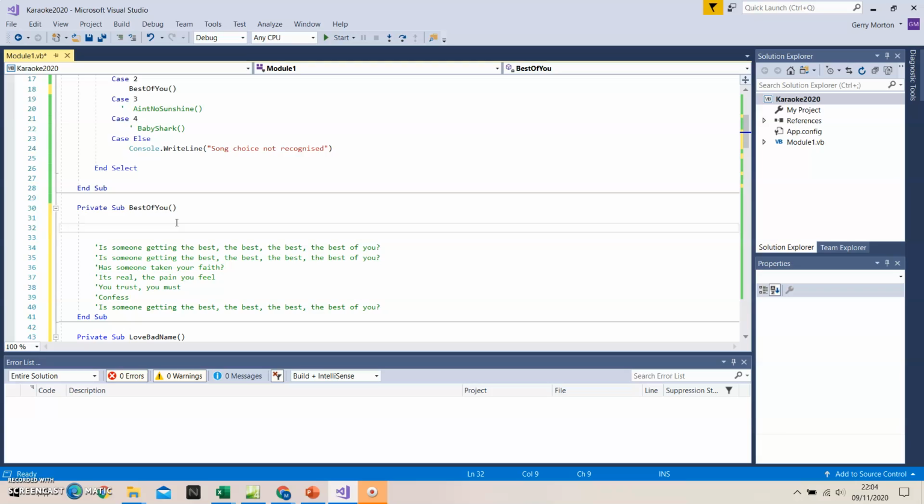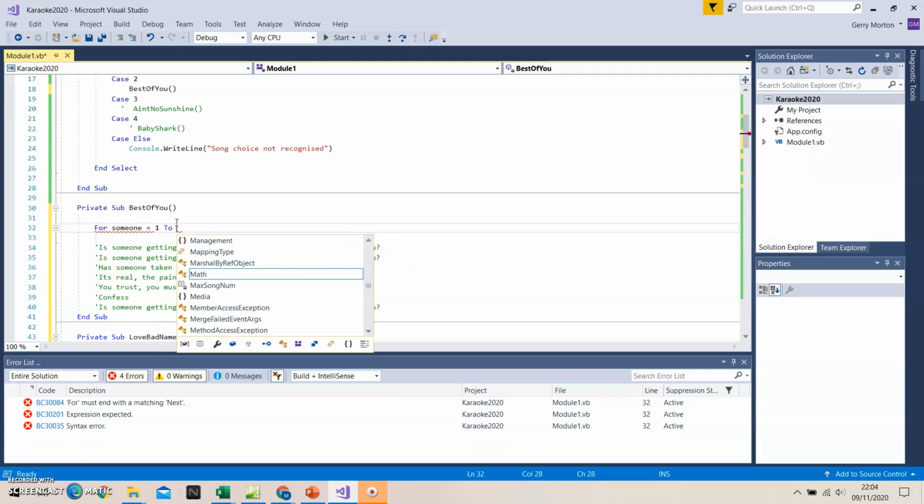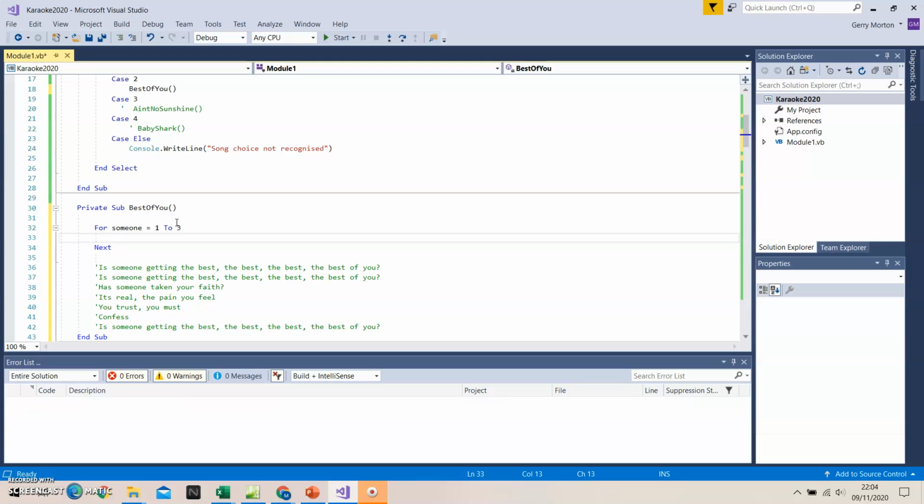So we're going to print, or rather console write line, 3 times. So we say for someone, I'll call it. For someone equals 1, 2, 3. So we're going to repeat that 3 times. And there's my next.